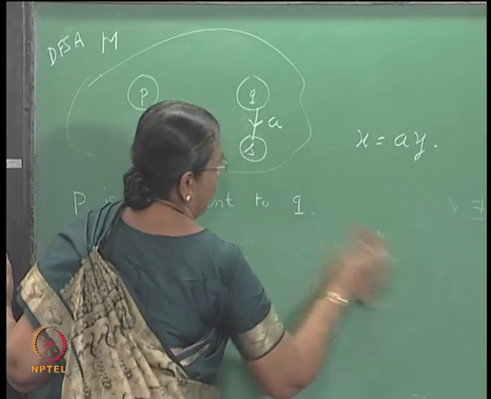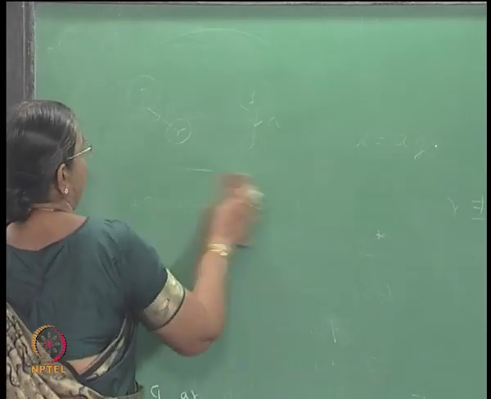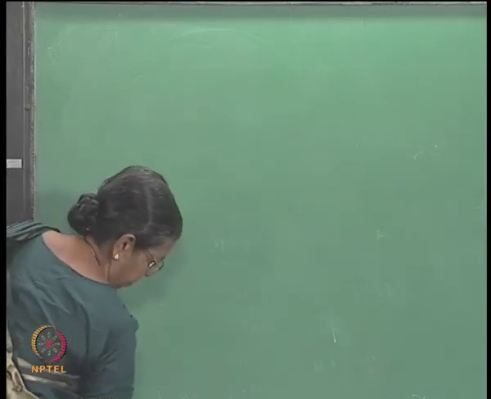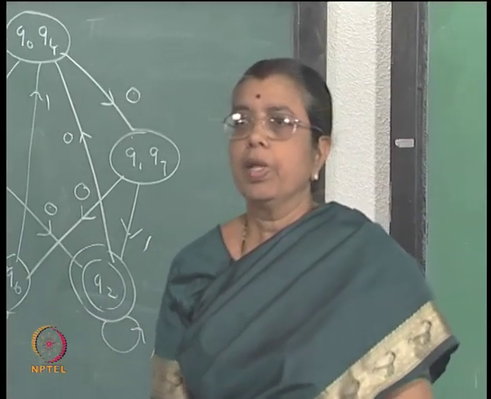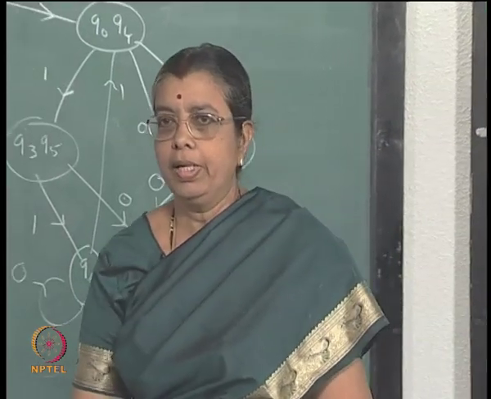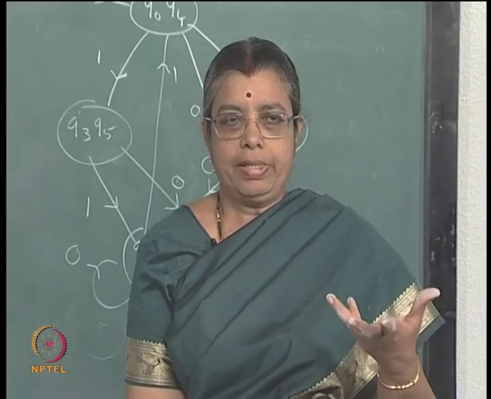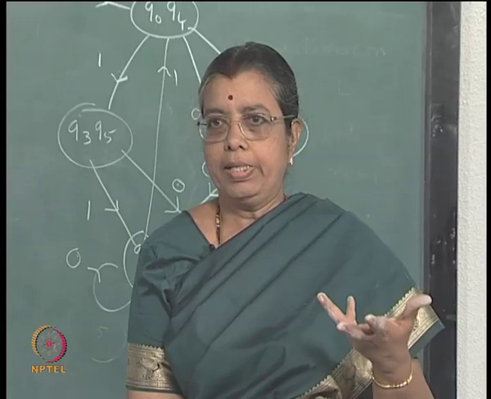So given any machine you can find the minimum state automaton in a systematic manner. The idea of distinguishing sequences is very useful when you apply finite state automata to computer networks. You expect the whole network to be in a particular state.